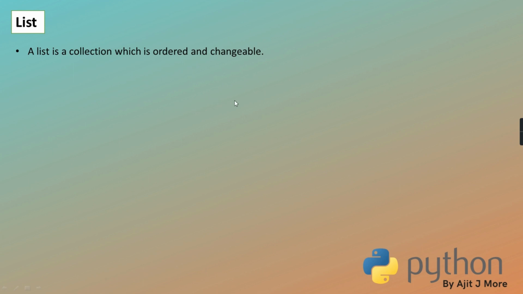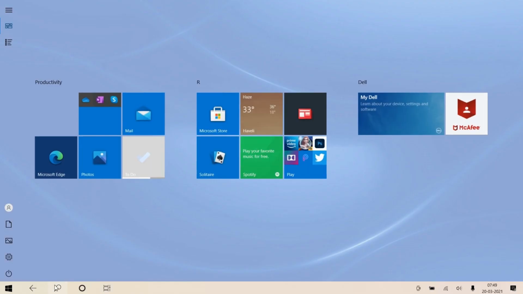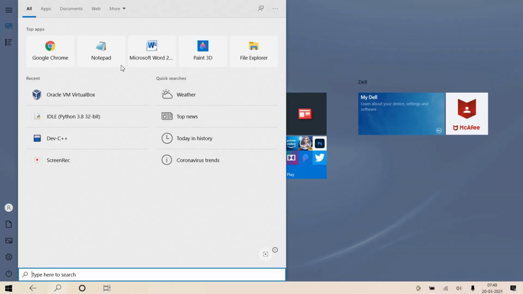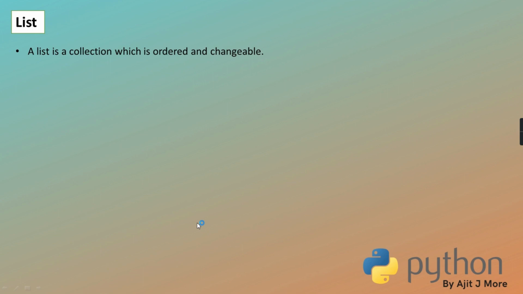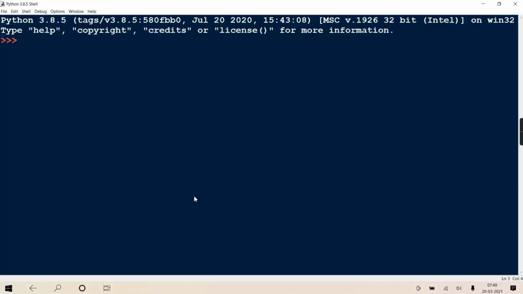They have allowed you to do modifications in it. Then quickly we'll see how to create a list, and then how to access elements of a list. A lot of things we have to discuss. To cover list only, it is going to take time.